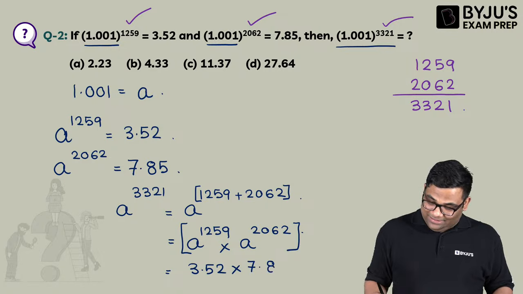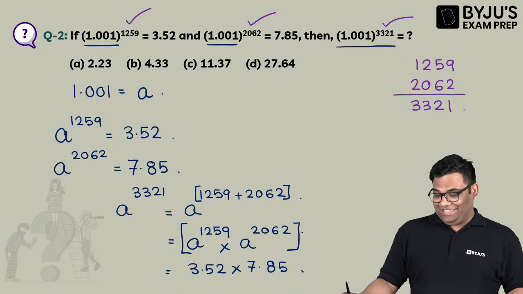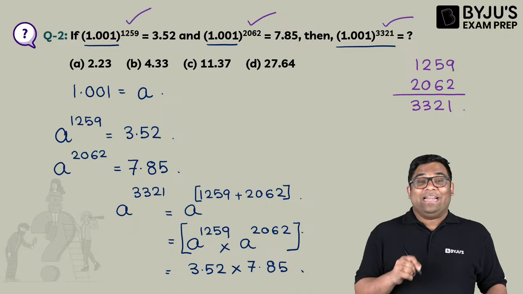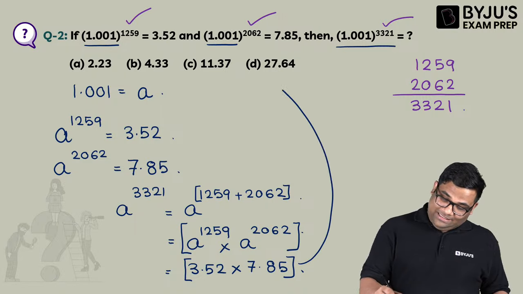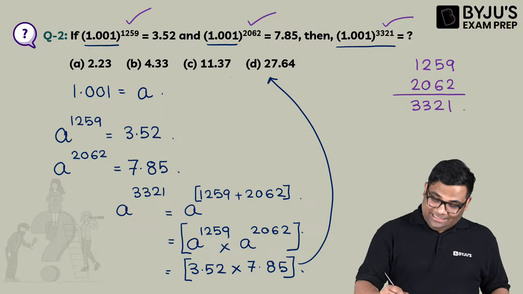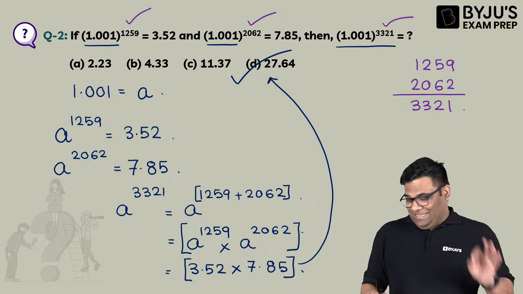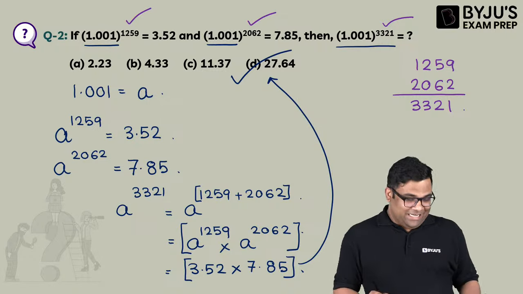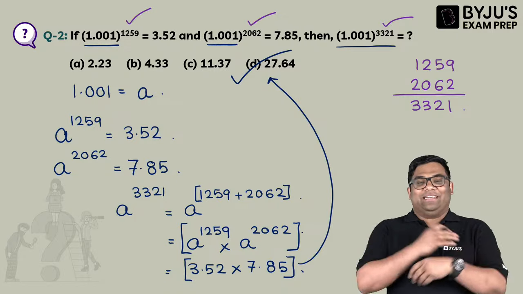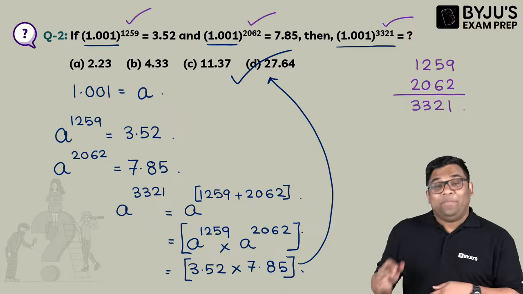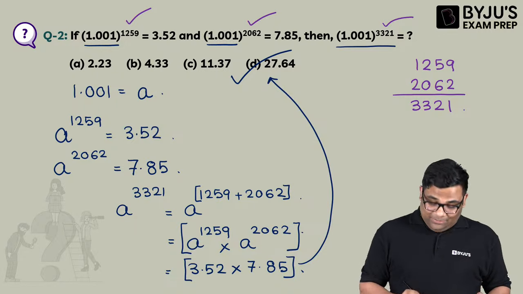Now tell me the answer. The answer is not C. You added instead of multiplication. Now tell me the answer. The answer is D, right? It is not C. See, such basic questions which we feel are very easy, we might commit mistakes. It appeared easy, but we might commit mistakes if we are not using the identities properly.